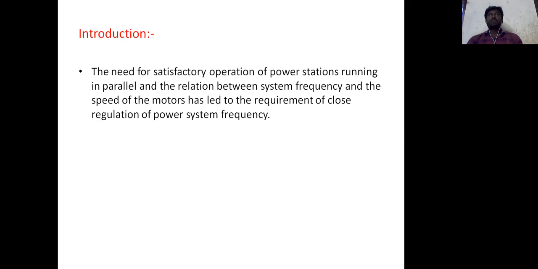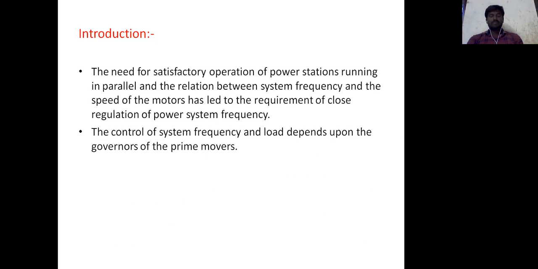So the power stations are connected in parallel to maintain the constant frequency. The control of system frequency and load depends upon the governors of prime movers. The governors of prime movers are nothing but turbines. Turbine speed depends upon the load and the system frequency.